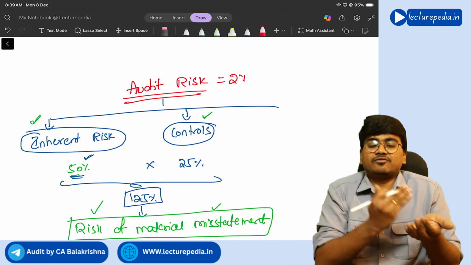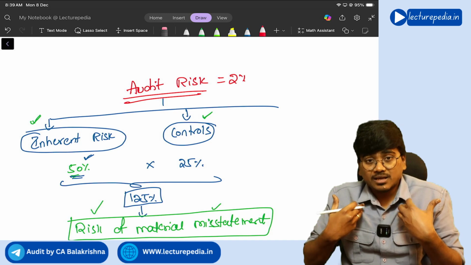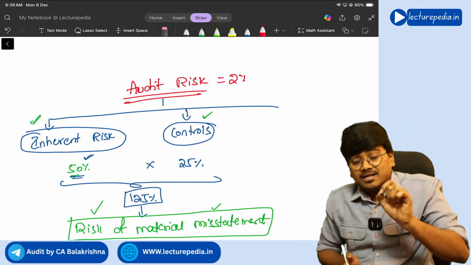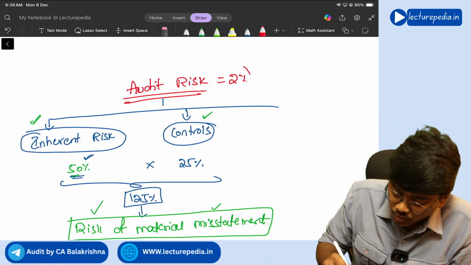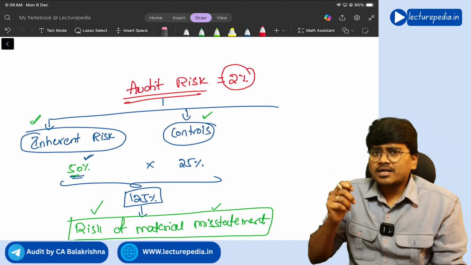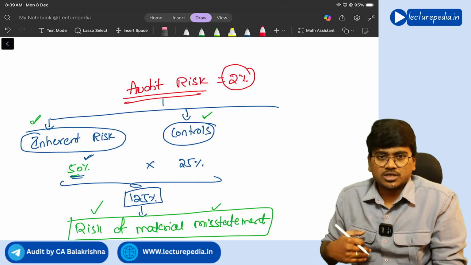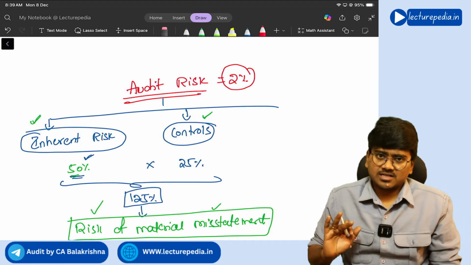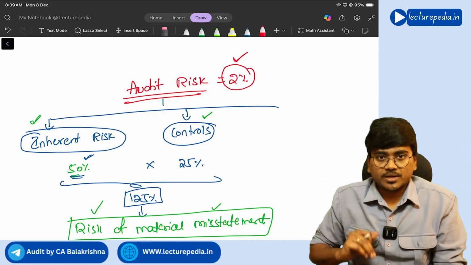Auditor not identifying that misstatements is known as audit risk. Okay, auditor giving inappropriate audit opinion. So auditor is okay if audit risk is up to 2%, because audit cannot give 100% assurance, audit cannot give absolute assurance, it can only give reasonable assurance. So auditor felt that it is okay for me if audit risk is up to 2%.